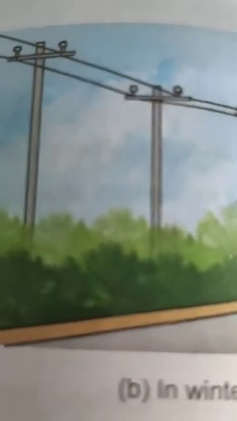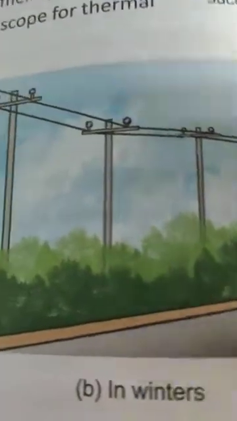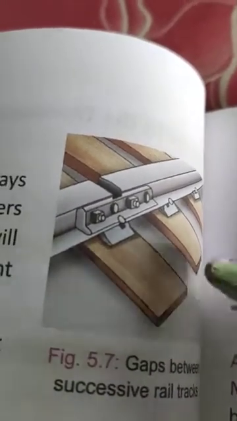Clear? So many examples, like you must have noticed while laying railway tracks which are made of steel, some gaps, you can see in the picture, some gaps are always left between successive rail tracks to allow their expansion in summers, because in summers it will expand, okay, and in winter it will contract.